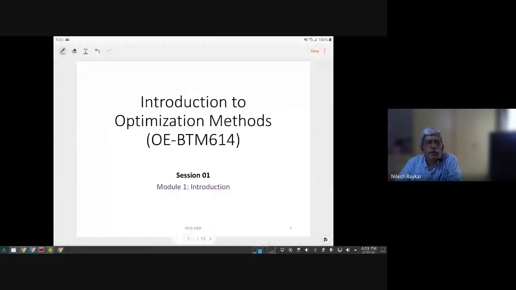So let's see one short clip, and we'll discuss this video from our point of view. What is getting optimized in this particular thing? It's an autonomous car which is running on a curvy road. We have to look at it not as a mechanical engineer, but as a student of optimization. So we'll discuss what is optimization with respect to this video.